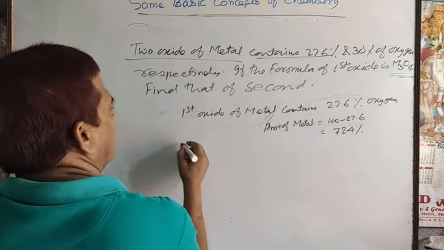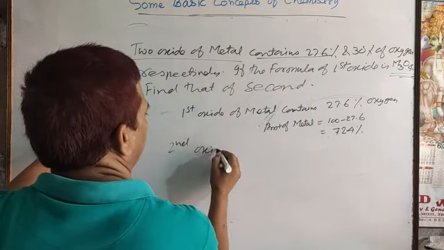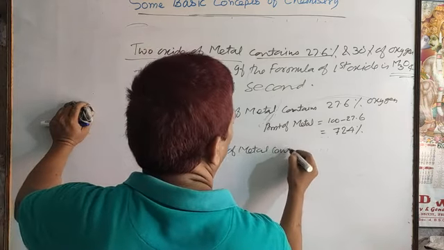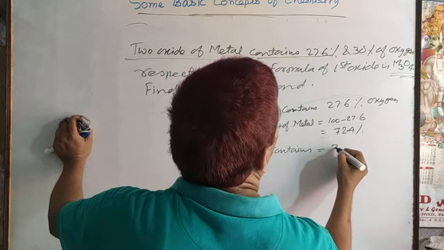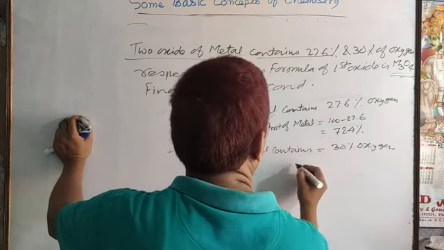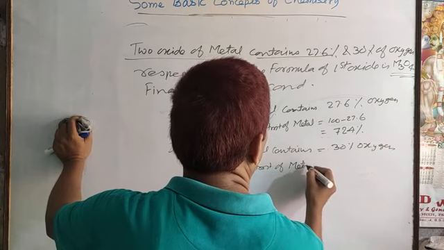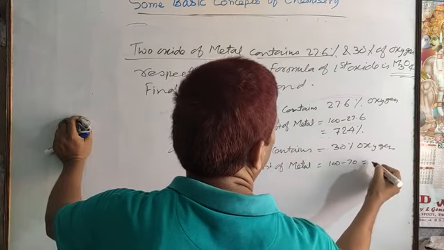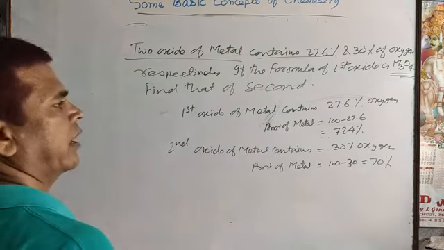First of all, you find in the second oxide of the metal, it contains 30% oxygen. So naturally the amount of metal in that oxide is 100 minus 30, that is 70%. Okay.